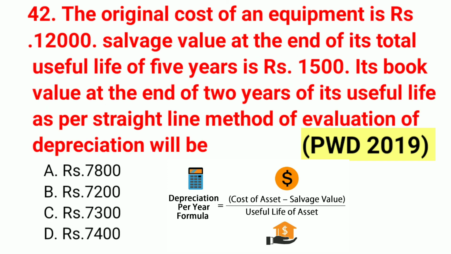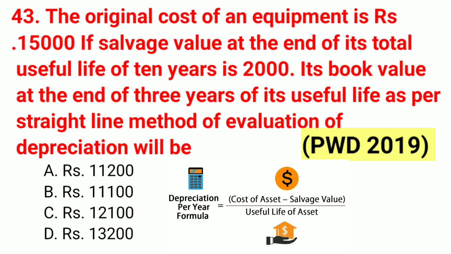Question number 42. The original cost of an equipment is 12,000. Salvage value at the end of its total useful life of 5 years is 1,500 rupees. Its book values at the end of 2 years of its useful life as per straight line method of evaluation of depreciation will be. The correct answer is 7,800.